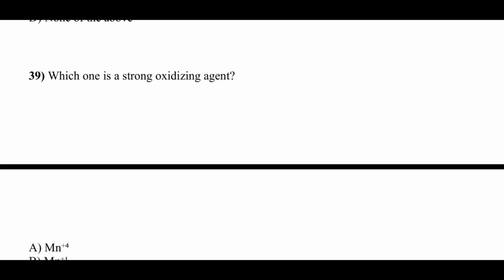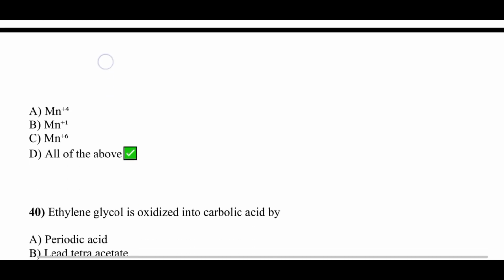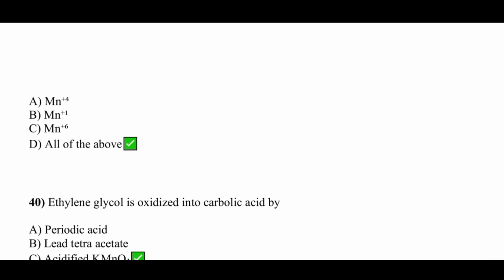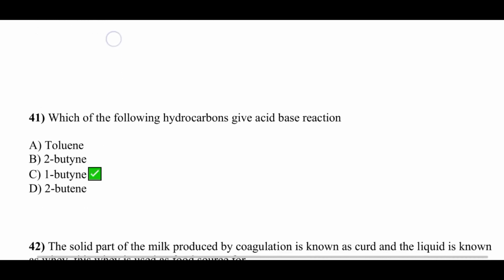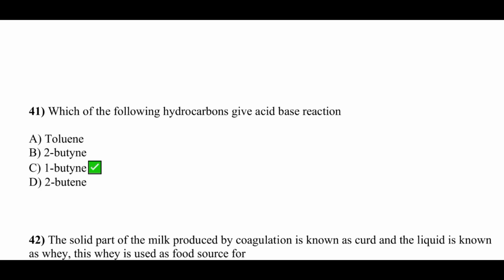Which one is a strong oxidizing agent? So all of the above mentioned are strong oxidizing agent. Option D is correct. Ethylene glycol is oxidized into carbolic acid by, option C is correct, acidified KMnO4. Which of the following hydrocarbons give acid-base reaction? Option C is correct, 1-butene.